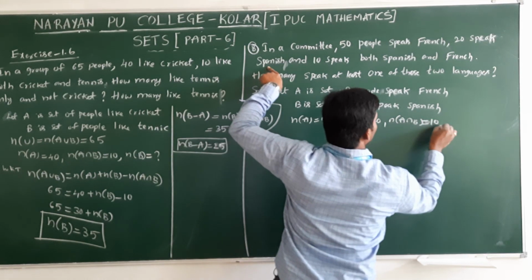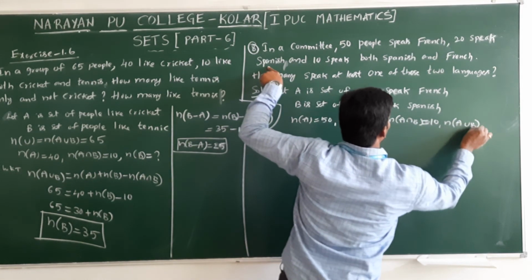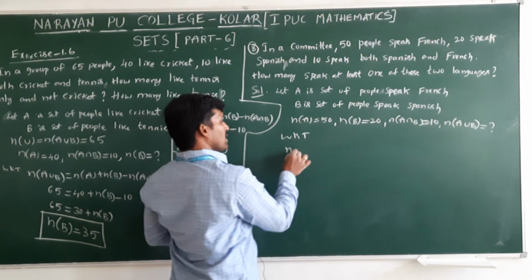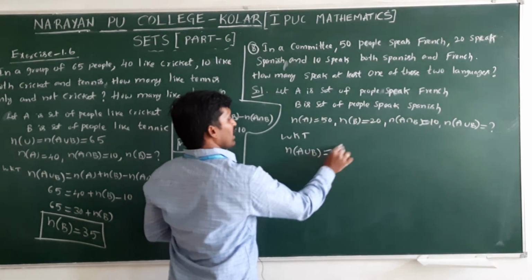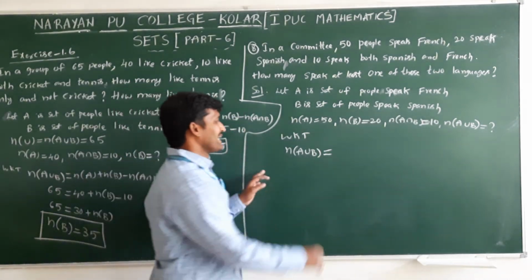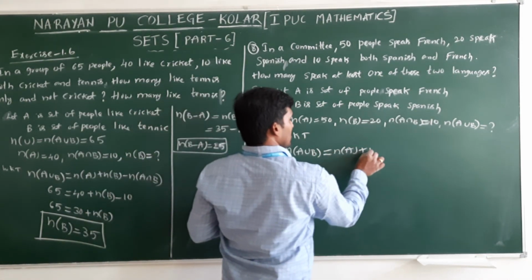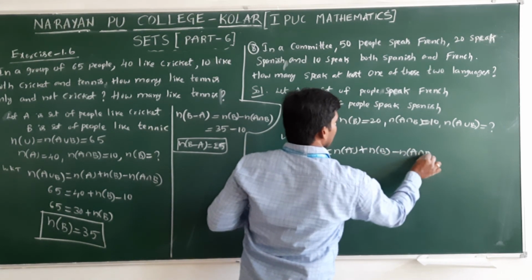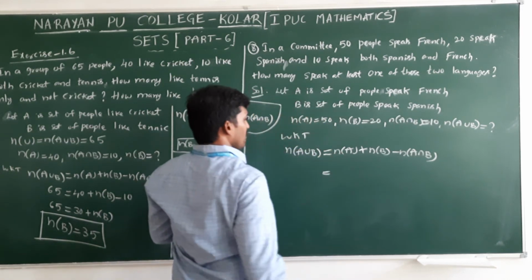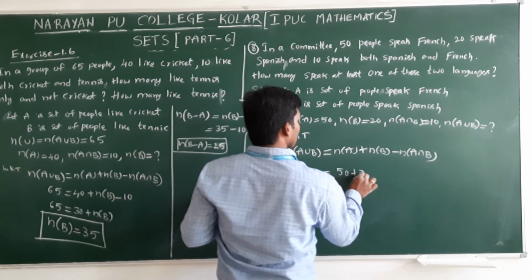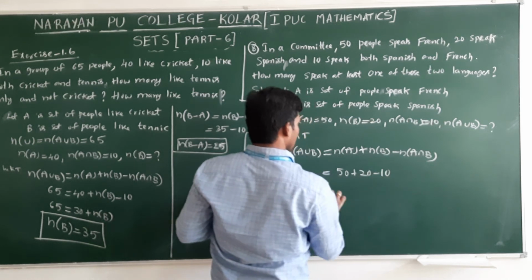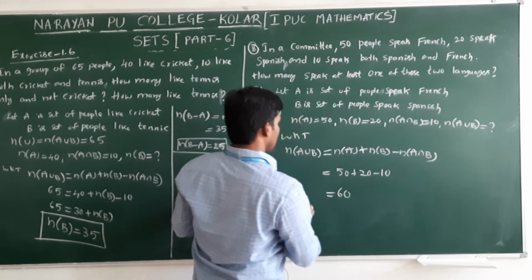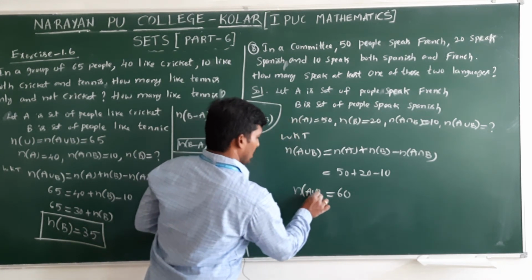We need to find n of A union B. We know the formula. n of A union B equals n of A plus n of B minus n of A intersection B. n of A is 50, n of B is 20, minus 10. 20 minus 10 is 10, 10 plus 50 is 60. 60 is the number of people who speak at least one of the two languages.